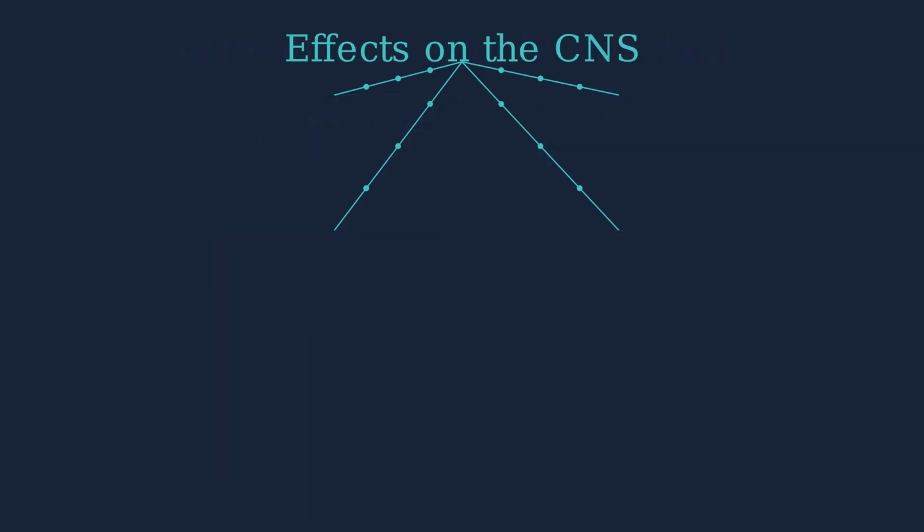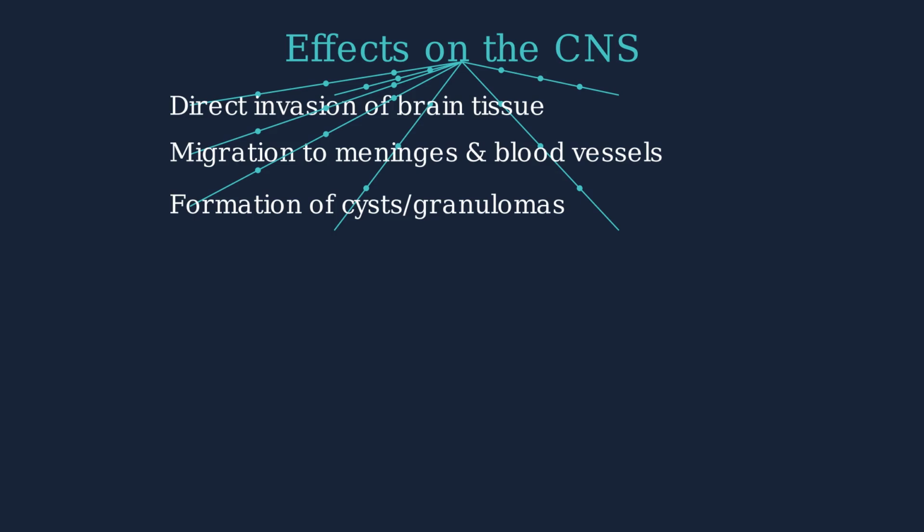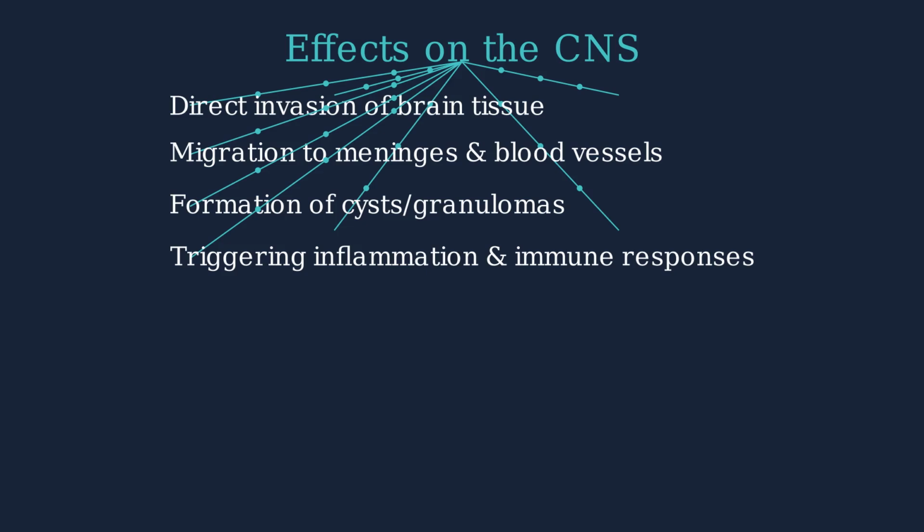Once inside, parasites affect the central nervous system in several ways. They can directly invade brain tissue, causing immediate damage. Parasites may migrate to the meninges and blood vessels, disrupting blood flow and causing inflammation. Some form cysts or granulomas, creating space-occupying lesions that compress surrounding tissues. All parasitic infections trigger inflammation and immune responses, which can sometimes cause more damage than the parasite itself.